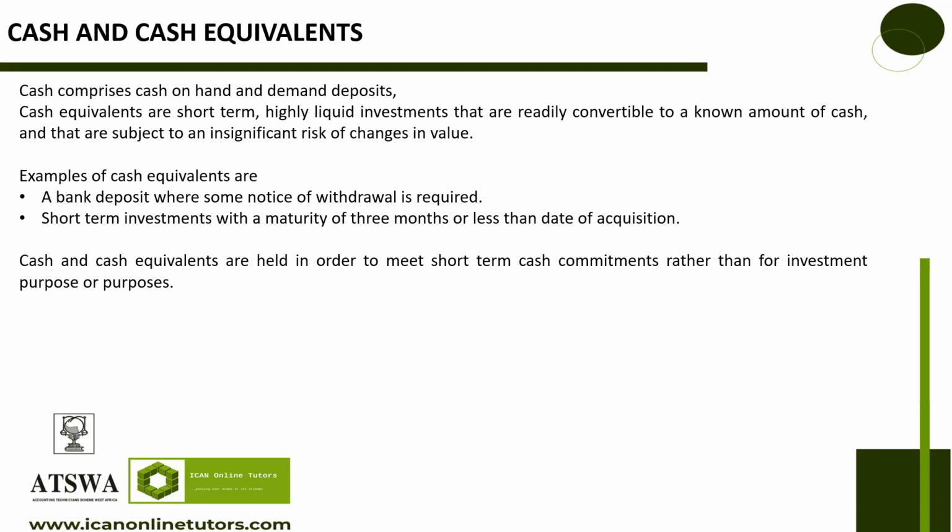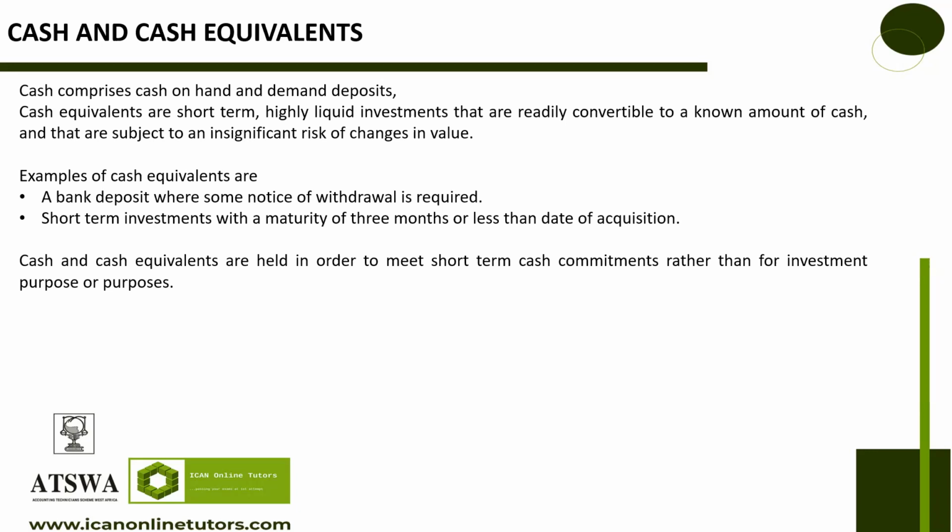So if you have money in your fixed deposit, you have money in your treasury bills, do you understand? They are what we call cash equivalents. You have money in a fixed deposit that, if you tell the bank you want to withdraw, requires a notice period, those are cash equivalents.